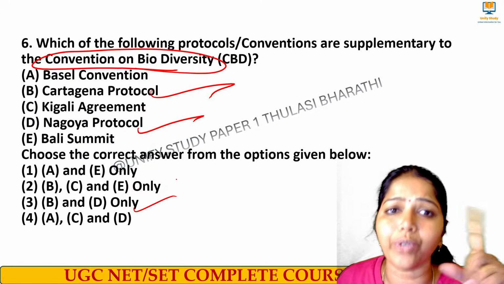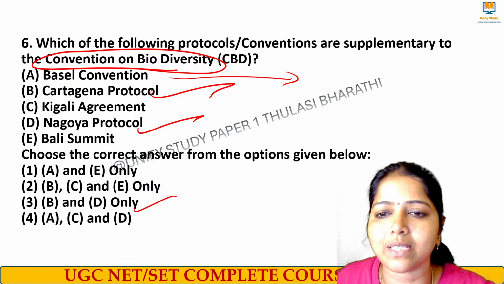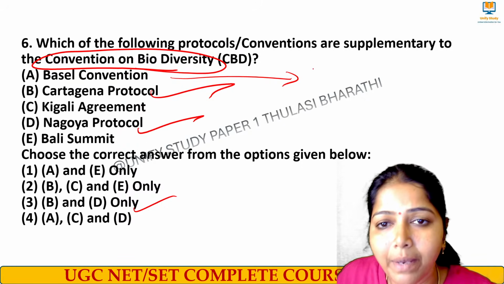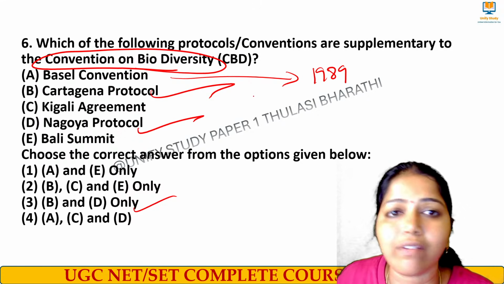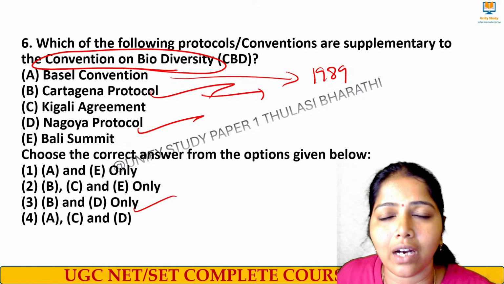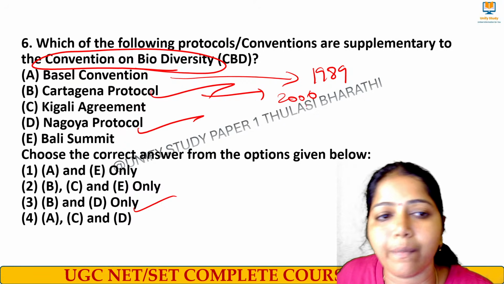Option number 3. Now you tell me the years here. When was the Basel Convention started? Please tell me the Basel Convention years so that you can recall. So the Basel Convention was in the year 1989, transboundary things, right? And then the Cartagena Protocol is for biosafety. It was started in the year 2000 and came into force in 2003.